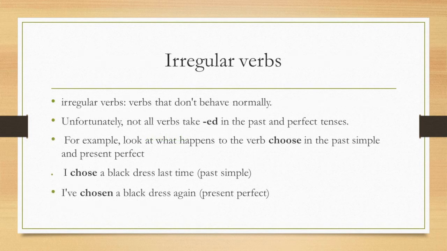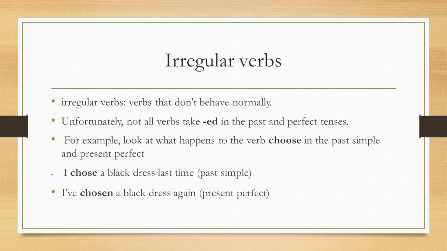Now, what are irregular verbs? Irregular verbs don't behave normally. That is, in the case of irregular verbs, their simple past and past participle cannot be formed by adding "ed" to the verb. Not all verbs take "ed" in the past and perfect tenses.